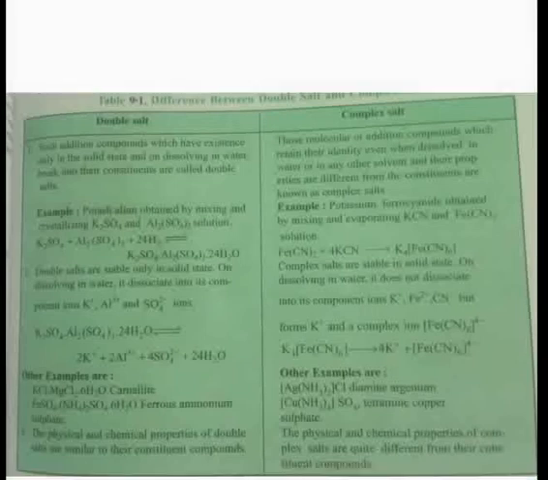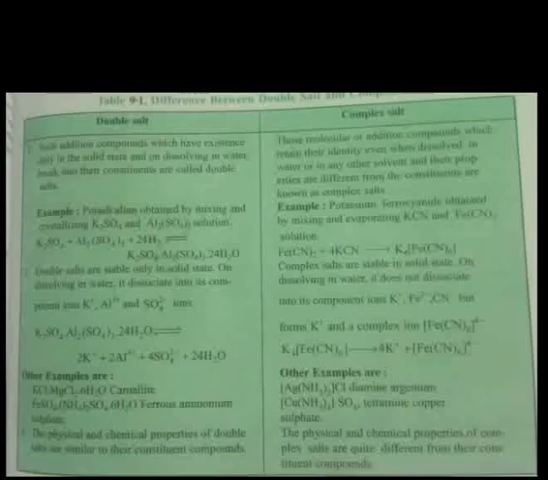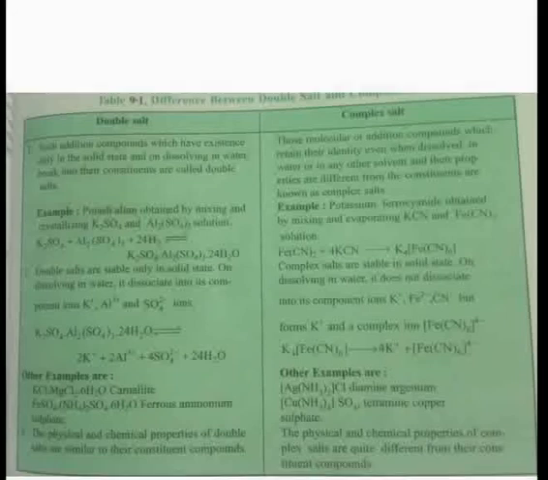First, double salts are stable only in solid state. On dissolving in water, they dissociate into their component ions. Second, complex salts are stable in solid state. On dissolving in water, they do not dissociate into their component ions. Third, the physical and chemical properties of double salts are similar to their constituent compounds. The physical and chemical properties of complex salts are quite different from their constituent compounds.